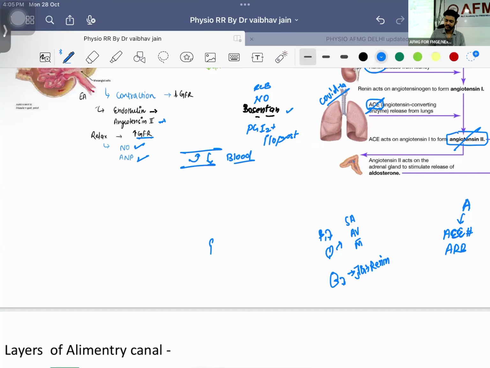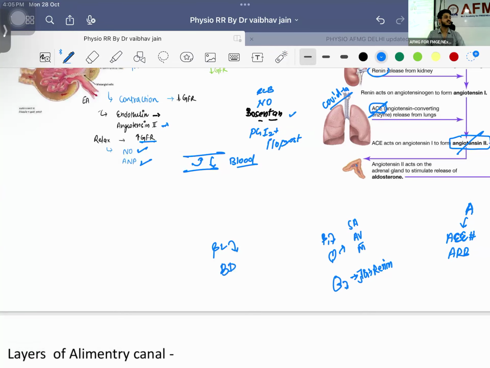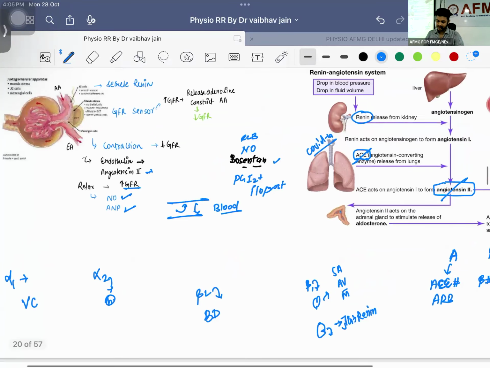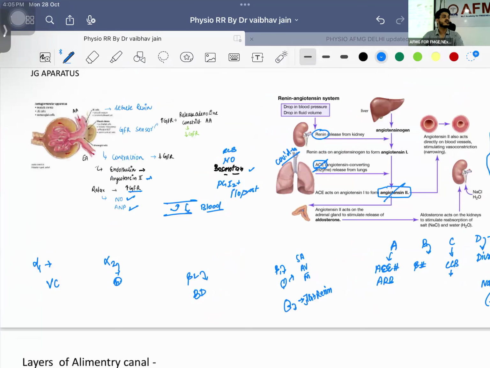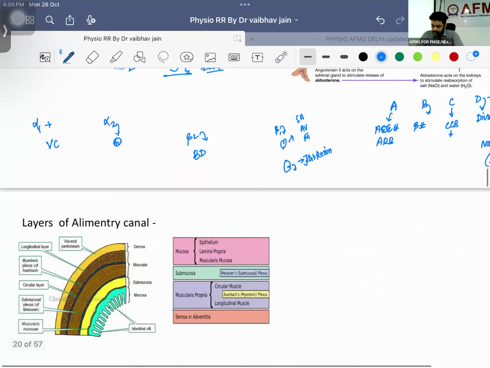Let's discuss about the beta 2 also. Beta 2 is responsible for what? Bronchodilation. Alpha 1 is responsible for what? Vasoconstriction. Alpha 2, let it be. It will be acting as a brake. So alpha 1, alpha 2, beta 1, beta 2. These are the important ones. Beta 3 is also there. Beta 3 is responsible for lipolysis. Drug is my background, right? So we are done with this also.